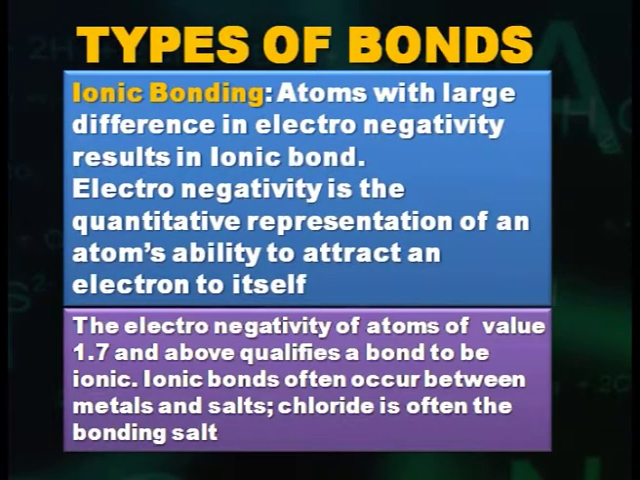Atoms with large difference in electronegativity result in an ionic bond. Electronegativity is the quantitative representation of an atom's ability to attract an electron to itself. The electronegativity difference of 1.7 and above qualifies a bond to be ionic. Ionic bonds often occur between metals and salts. Chloride is often the bonding salt.